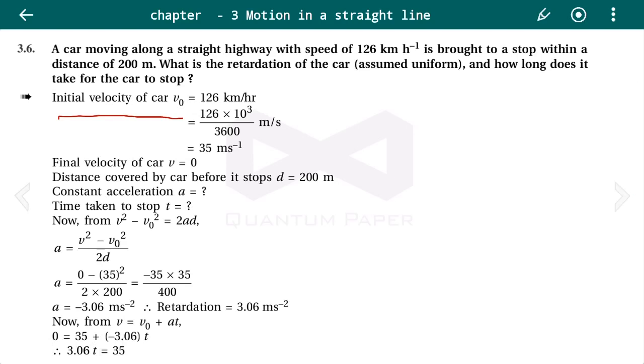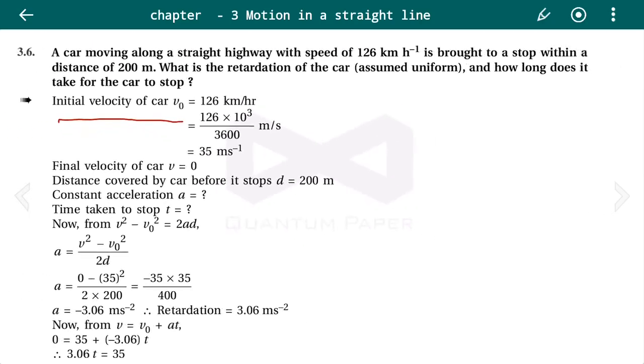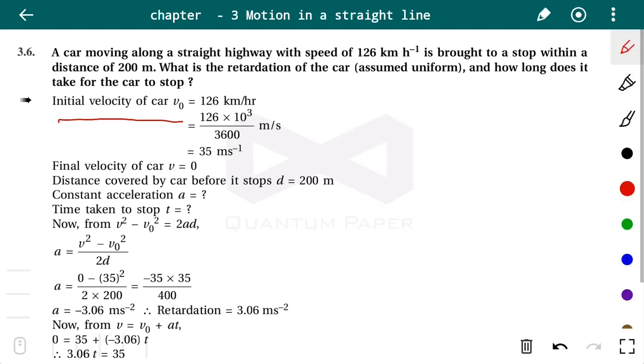So 126 into 10⁻³ meter upon 3600 second. Solving this we get 35 meter per second. So the car is moving with a speed of 35 meter per second along a straight highway, and it is brought to a stop within a distance of 200 meter.